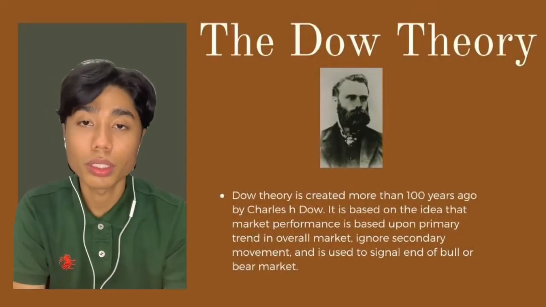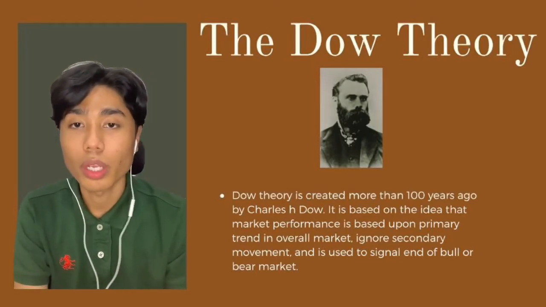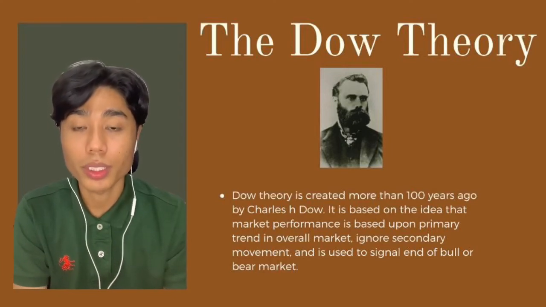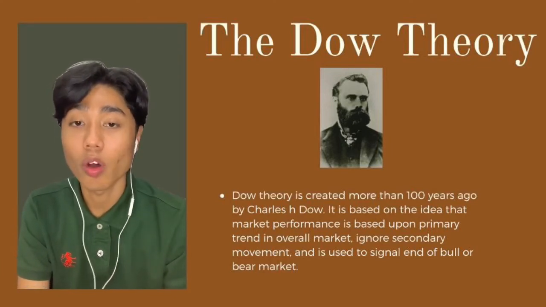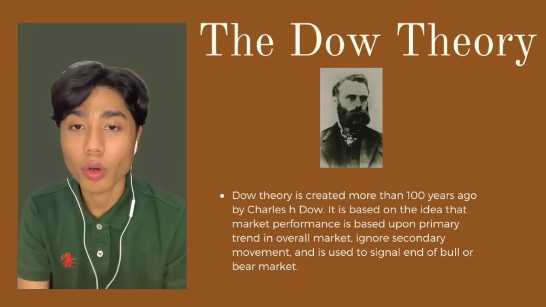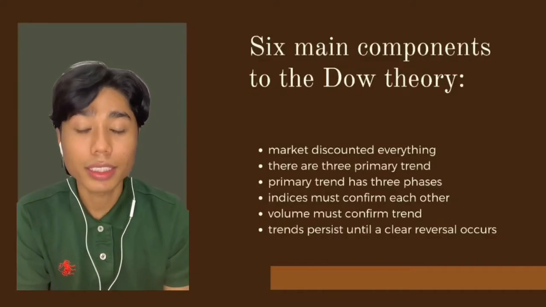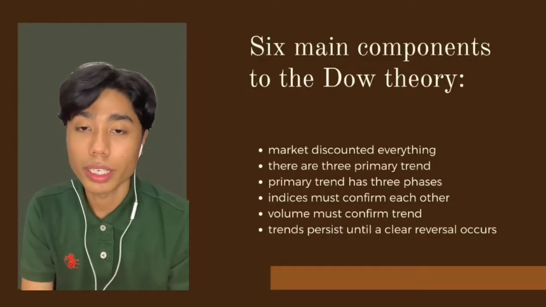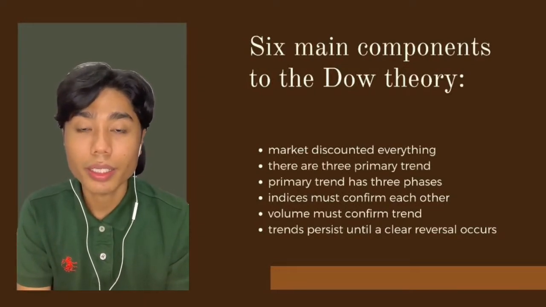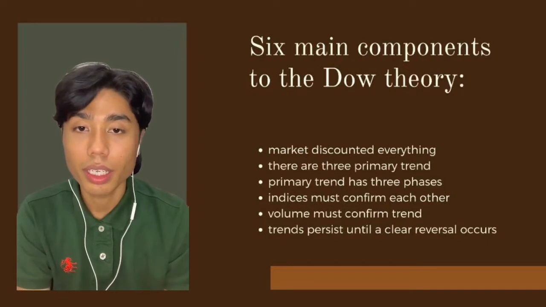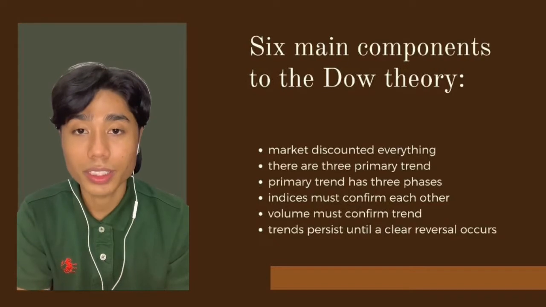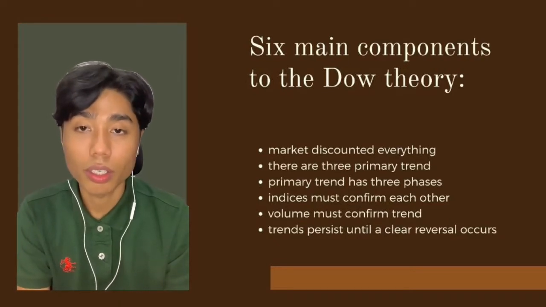Next, I will explain about the Dow theory. Dow theory was created more than 100 years ago by Charles H. Dow. It is based on the idea that market performance is based upon the primary trend in the overall market. It ignores secondary movement and is used to signal a bull or bear market. There are 6 main components in the Dow theory: the market discounts everything, there are 3 primary trends, the primary trend has 3 phases, indexes must confirm each other, volume must confirm the trend, and a trend persists until a clear reversal occurs.